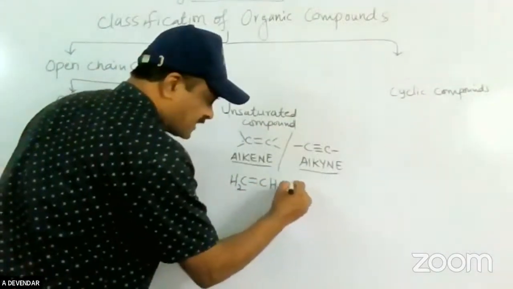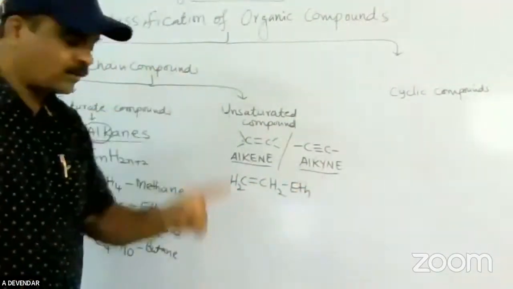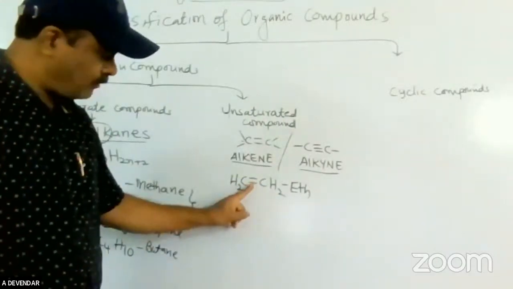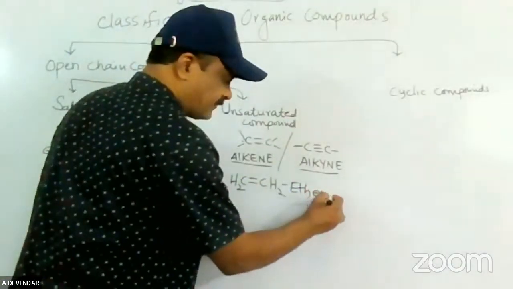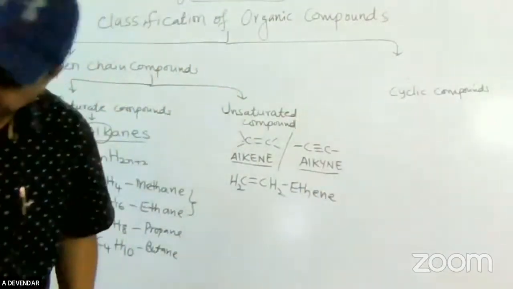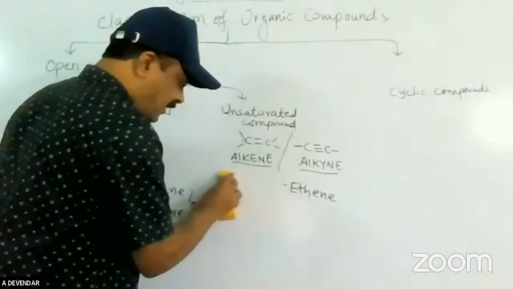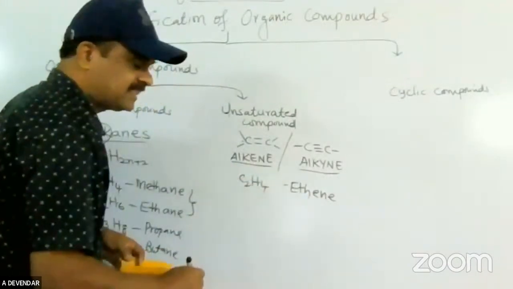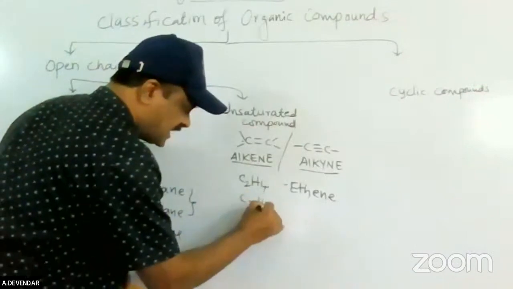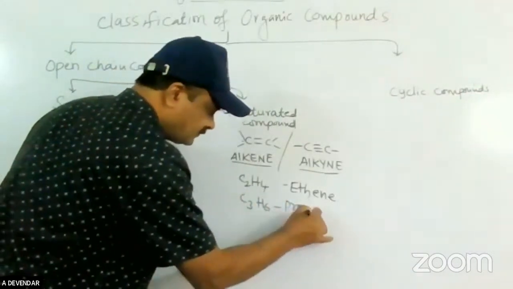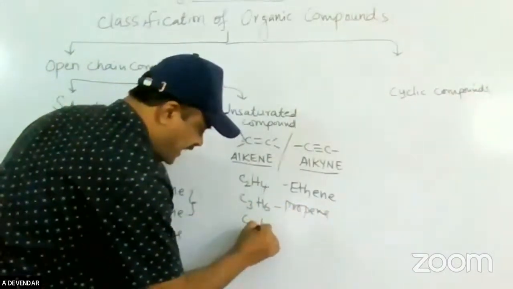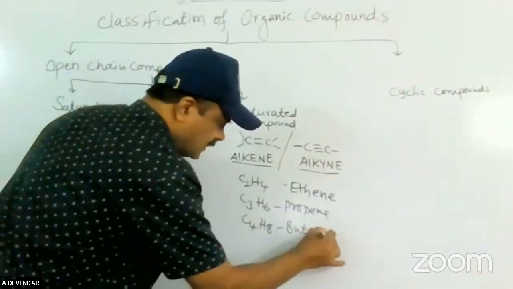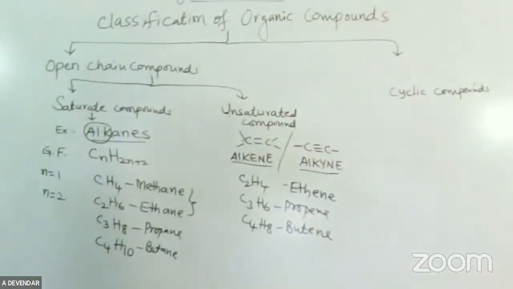The name is "eth". Why? Because it is a Greek word which says that if the number of carbon atoms is 2, it is "eth", and if a double bond is there, it is ethene. I'll write the formula: C2H4 is called ethene, C3H6 is called propene, C4H8 is called butene. Like that, we can write any number of carbon atoms.